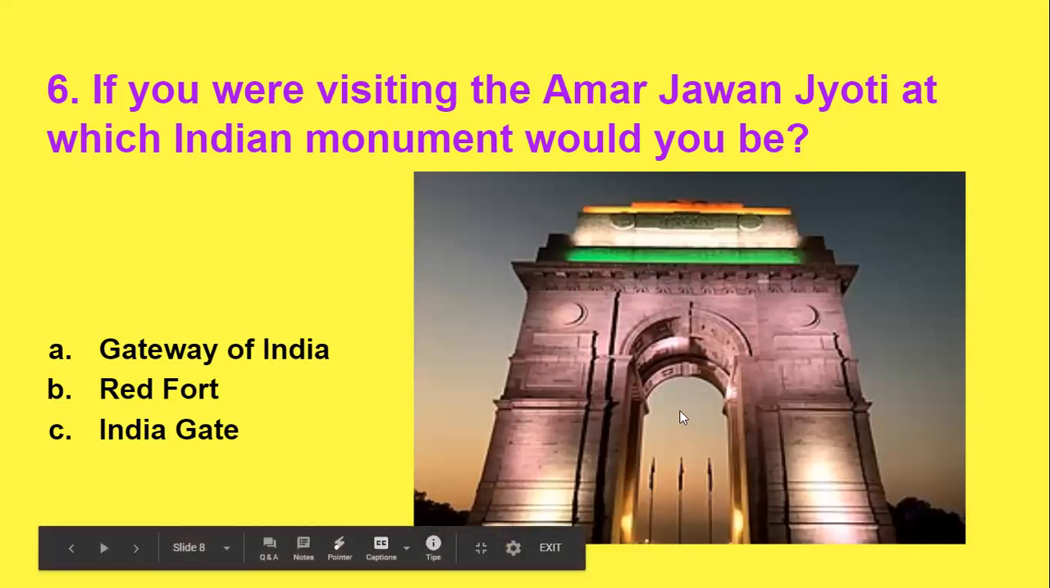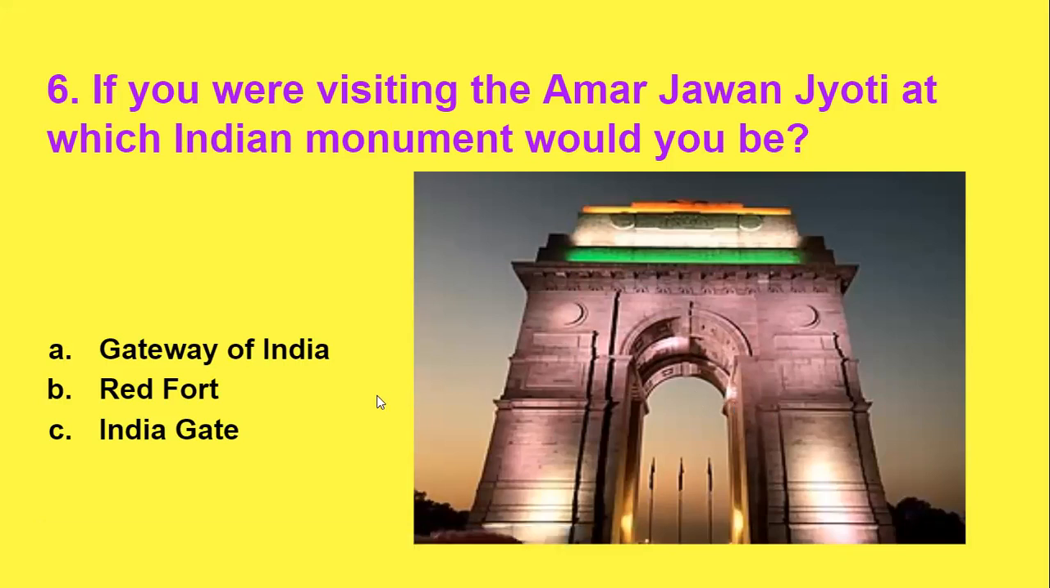At this place, the Amar Jawan Jyoti is burning 24 hours. So where do you find this place? The correct answer is, I think you recognize, it is India Gate. In India Gate, the Amar Jawan Jyoti is there in the memories of those who have sacrificed for the Jawans, for the country. They sacrificed their life, and to give them homage, the Amar Jawan Jyoti is there.